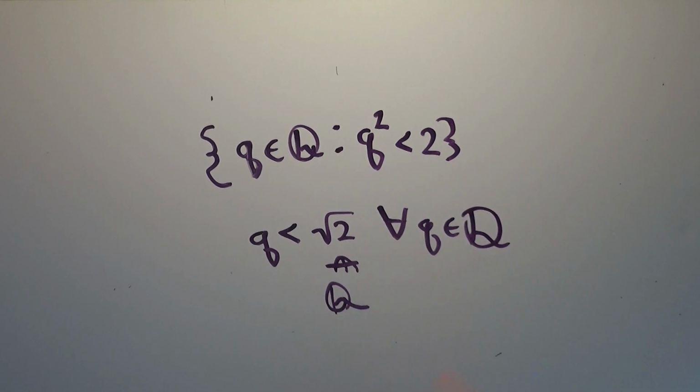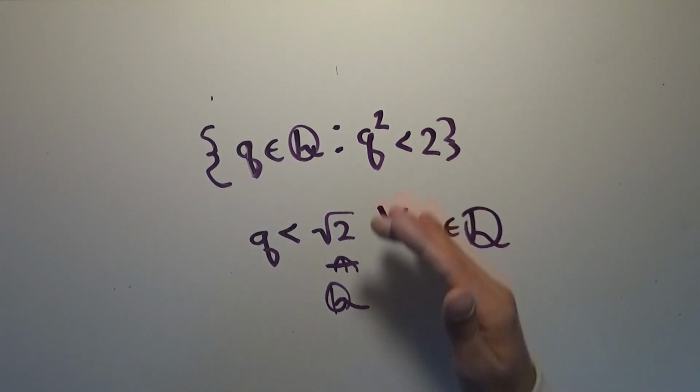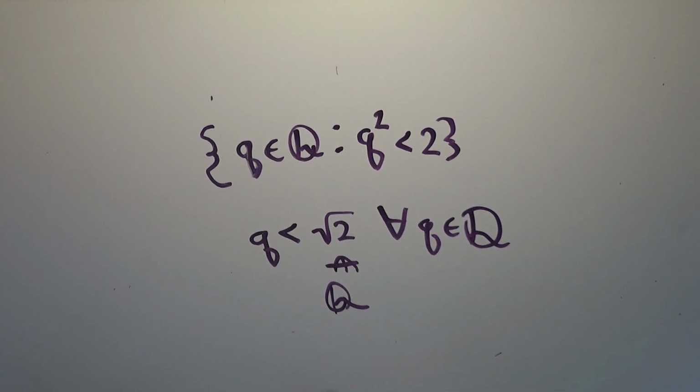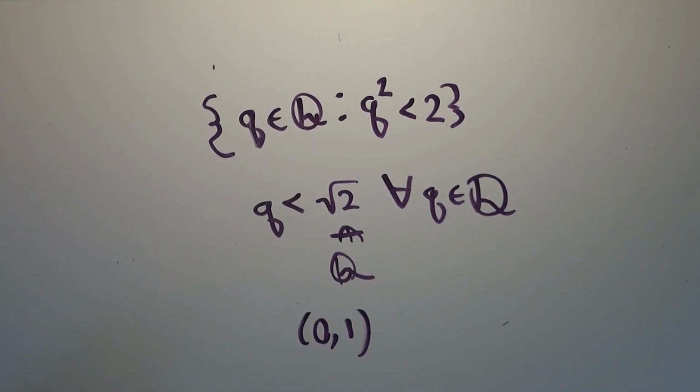Because in just a single counterexample, we see that this set of rational numbers does not have a least upper bound in the set of rational numbers, because I can pick fractions that are progressively bigger and bigger, as long as they just stay small enough that their square is less than 2. Just like we could, in that open interval from 0 to 1, always find bigger elements: 0.9, 0.99, 0.999. We can always find bigger elements, but still everything in here is less than or equal to 1, and 1 is the smallest number that has that property.